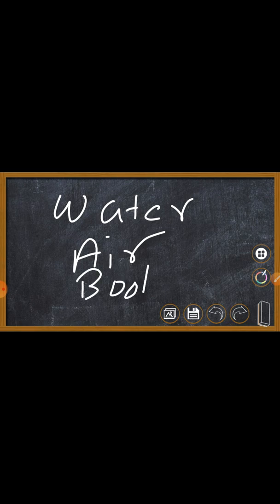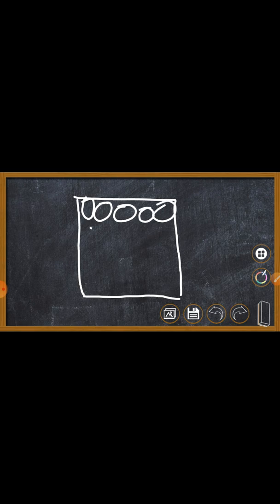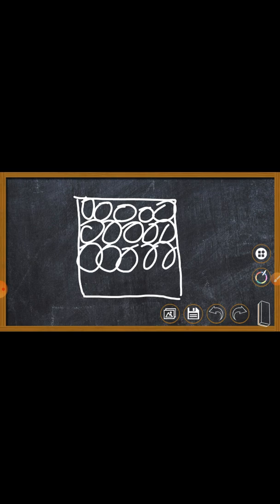Imagine this is the page of the book from which you are studying. This page is also made up of small atoms, and everything around you is made up of atoms.